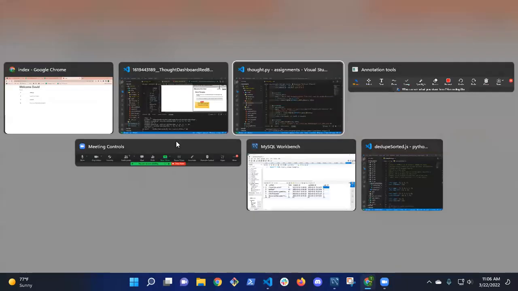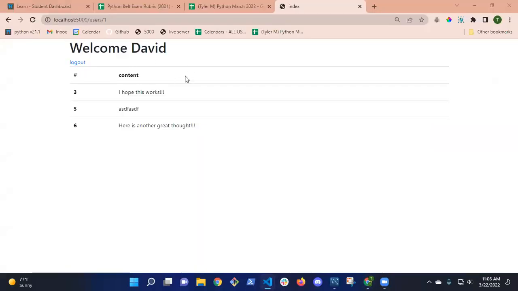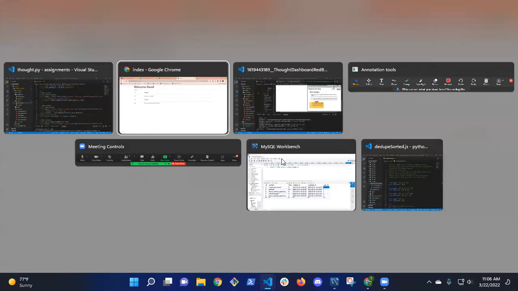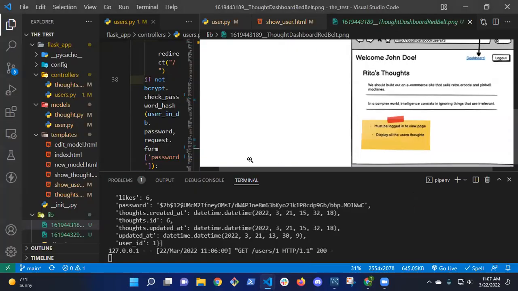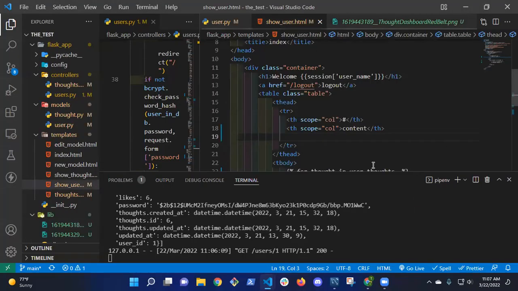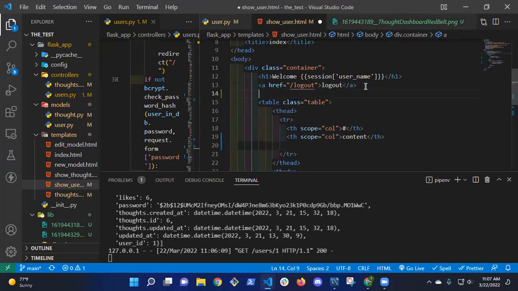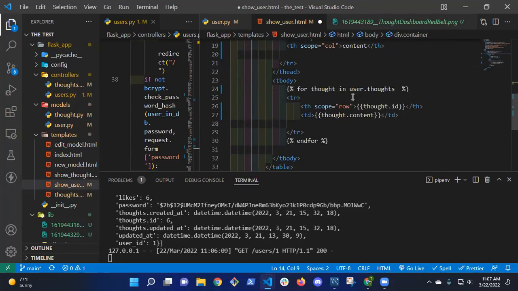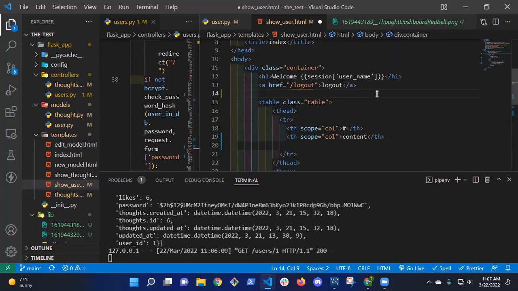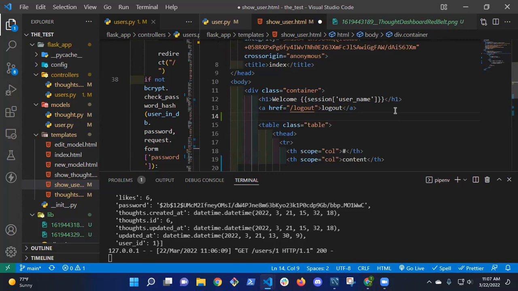Create a method, class method. Well, so we already have, if we look at our user, right? So what we're passing to this page is a user. So if I go back here to show user, I have my user. So it's saying welcome use session username. That's the user that's logged in. But right here, I can access that same user. So here I just took the array of thoughts, but I can grab the user's first name, right? So I can make I guess an H2.